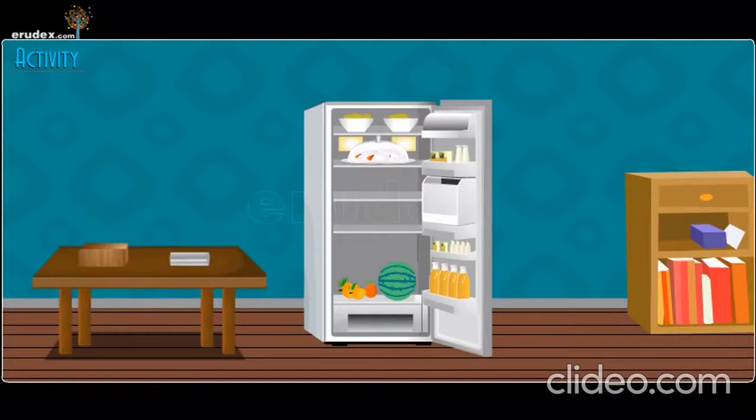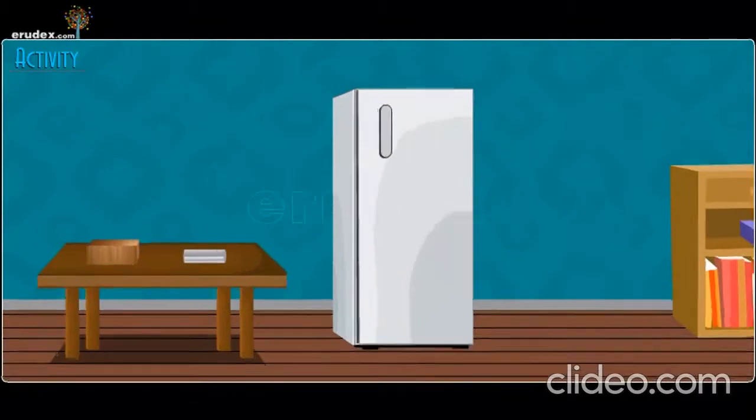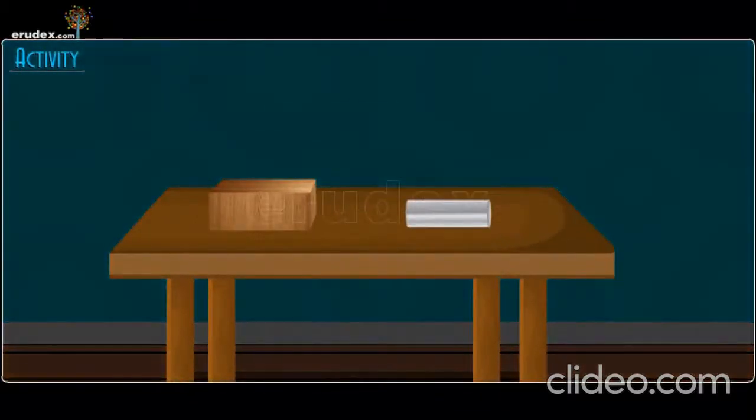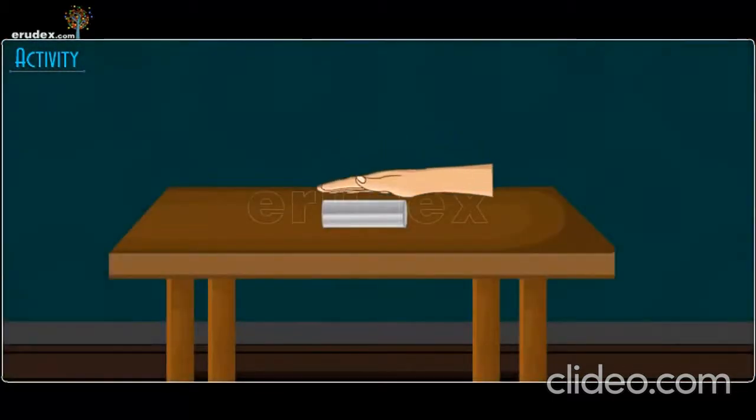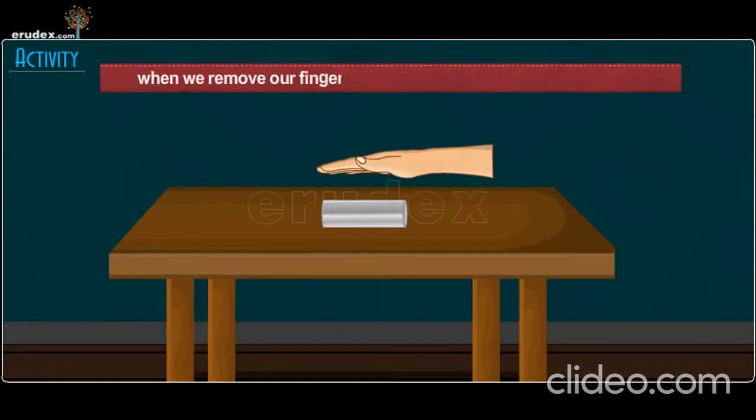The reason for this difference in coldness is the transfer of heat energy from our body to the object. When we touch the metal or wooden pieces, we feel that they are cold. This means that the heat energy which is present in our fingers is being transferred to the pieces, and when we remove our fingers, we don't get the feeling of coldness.